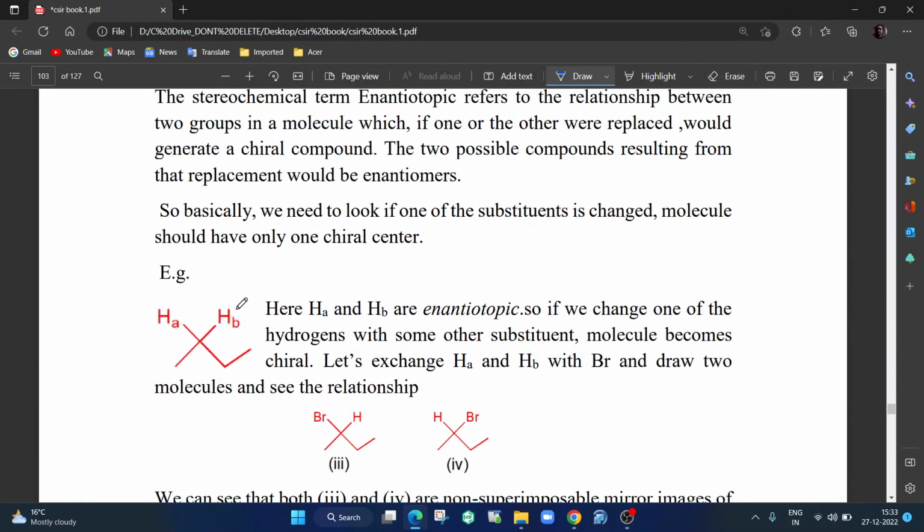Enantiotopic: what happens? Initially it is not chiral, it is prochiral. But if I replace HA with Br, and instead of HB I put Br, now this is chiral. You can see that these two are mirror images, and they are non-superimposable on each other. So when they are non-superimposable mirror images, they are enantiomers. So this HA and HB are enantiotopic in nature. Again, you have to remember that enantiomers do not show a difference in NMR. So in proton NMR, both of them will show a single peak. It will not show two different peaks. HA and HB will not show different peaks.